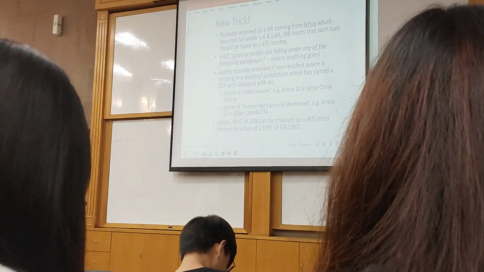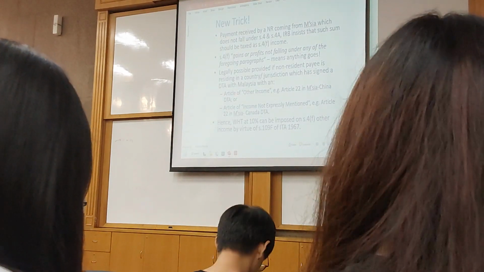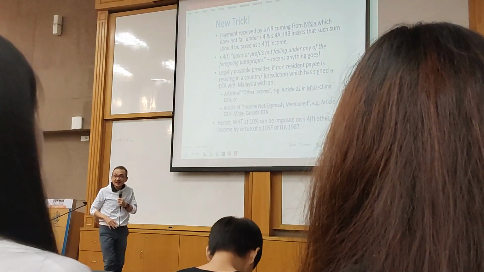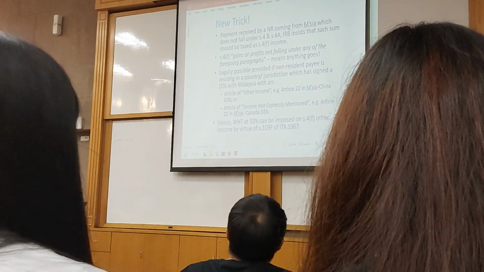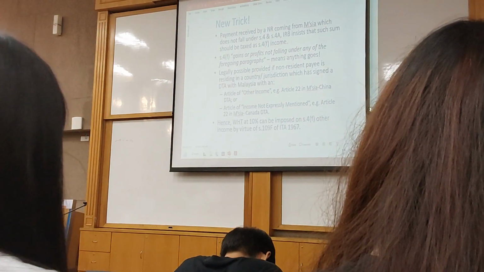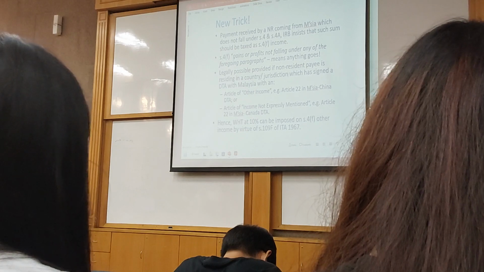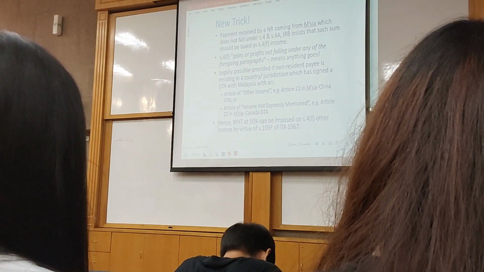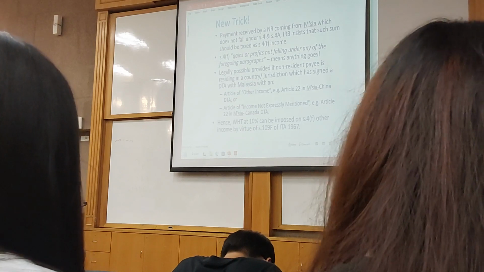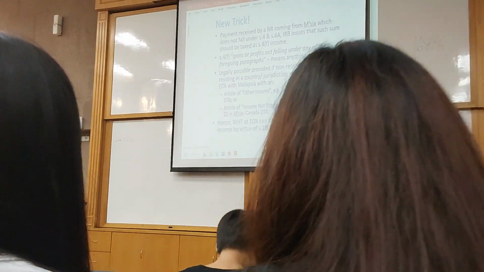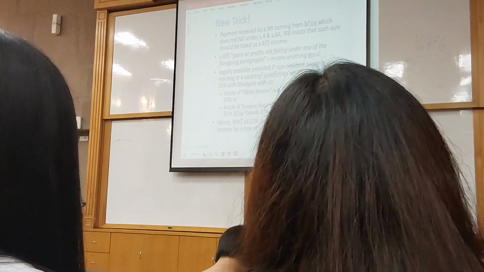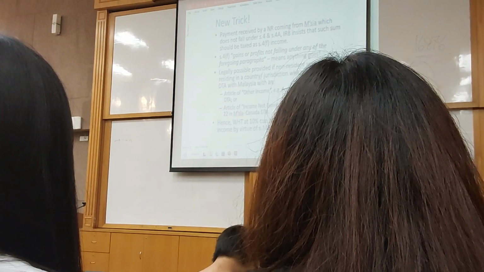Okay, this one here, this one I like. This is a new trick, just announced, well, it's not announced, but as I said, the tax office has actually started to use this 4F. Let me just cover exactly what 4F is. 4F is gains or profits not falling under any of the foregoing paragraphs here. So that means, etc., etc., etc. The tax office wants to use this for payment received by a non-resident coming from Malaysia, which does not fall under Section 4 and also 4A here. Now IRB insists that such sums should be taxed under Section 4(f) income here.